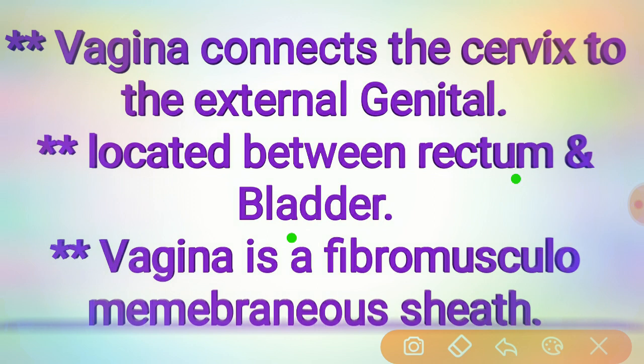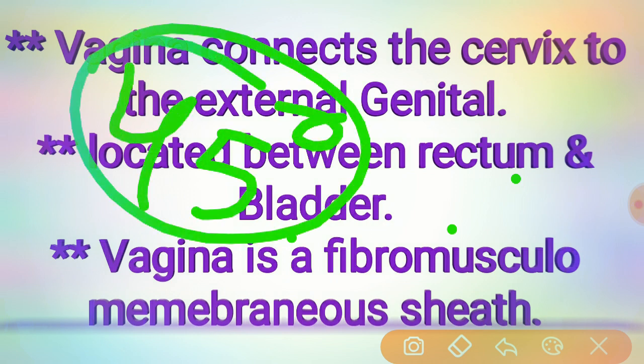It is the organ of copulation and forms the birth canal of parturition. Yes or no? So this organ is helpful in copulation and in forming the birth canal of parturition. The vaginal canal is directed upwards and backwards, forming an angle of 45 degrees with the horizontal in erect posture.